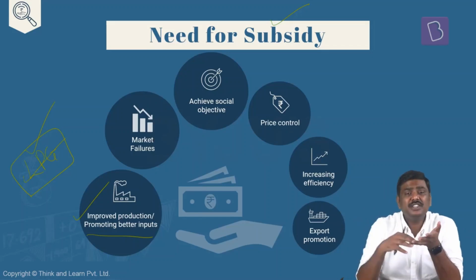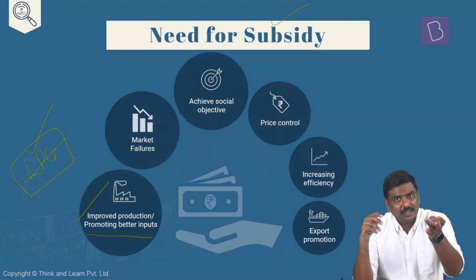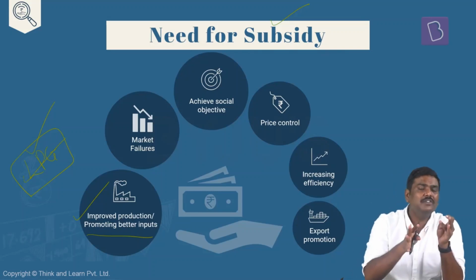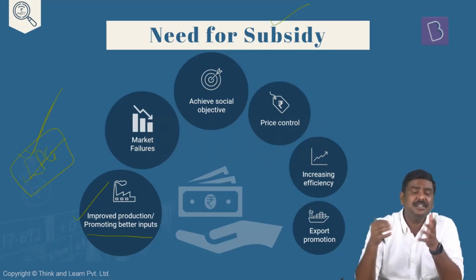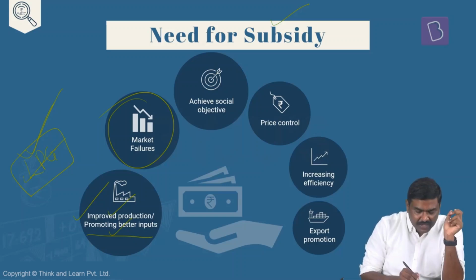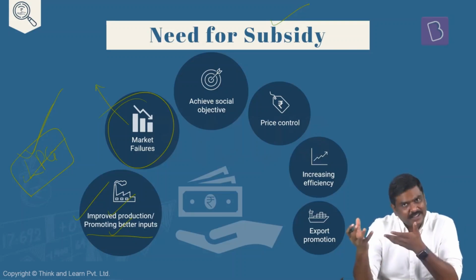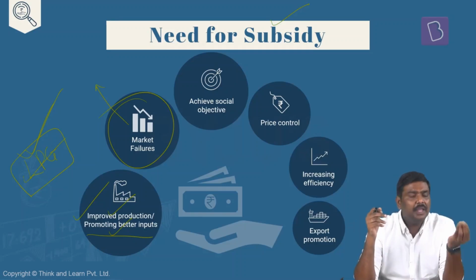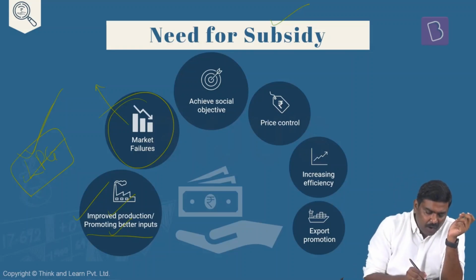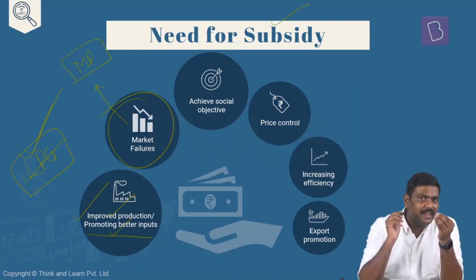Because generally it has been seen that those households which are burning the historical, or let's say the traditional fuels such as firewood, cow dung cake, etc., the indoor pollution is very high. These particular members of the households are seen to be contracting certain respiratory diseases, right? To avoid all of them, government of India says that we will promote the consumption of better inputs such as LPG consumption. So to improve production in industries, to promote using better inputs, to address the issues of a market failure. What is the condition here? Understand this. In case of the market, generally what we have seen is, a basic example, the farmers, if they want to purchase these particular inputs such as fertilizers, irrigation equipment, electricity, etc., and if there is no government intervention here, the farmers will have to end up paying a huge amount of market price for this. This is one issue here, right? So essentially here, the market failure, what does it refer to?